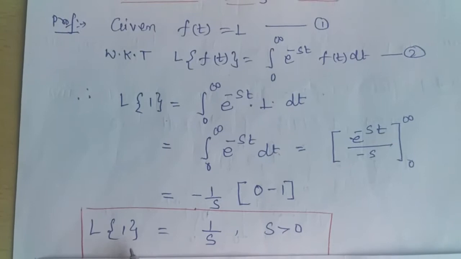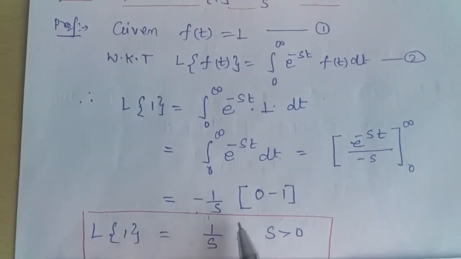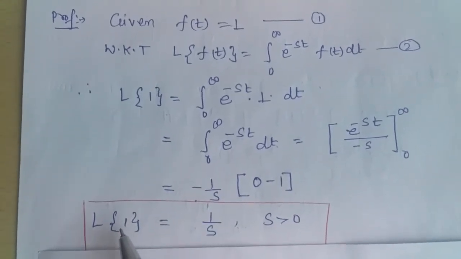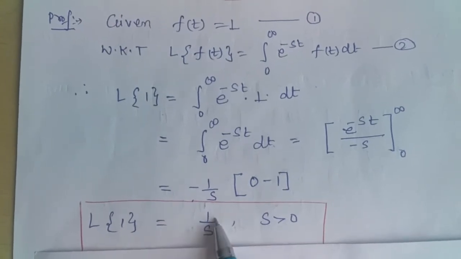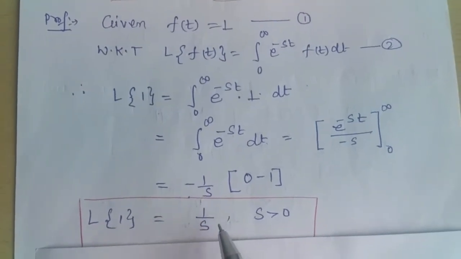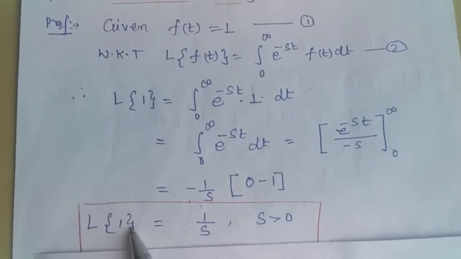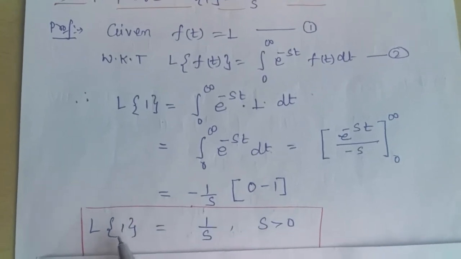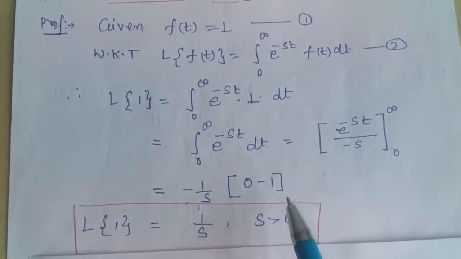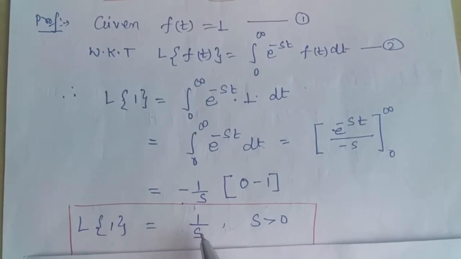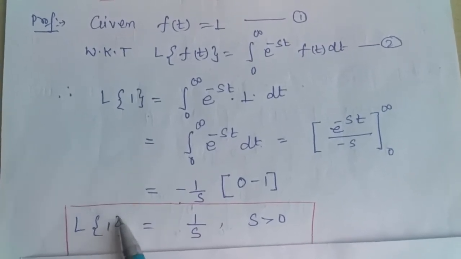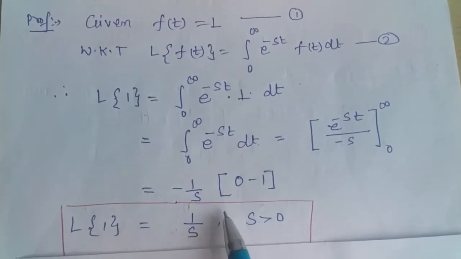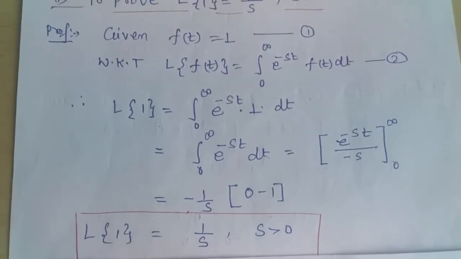So this is the first formula for the Laplace transform: the Laplace transform of 1 is 1 by s. Similarly, we can prove that the Laplace transform of 2 is 2 by s, the Laplace transform of 3 is 3 by s, and so on. In general, we can say the Laplace transform of any constant k becomes k by s.